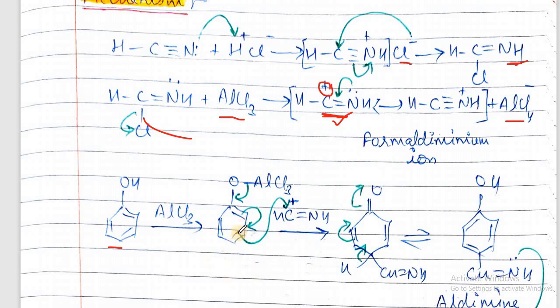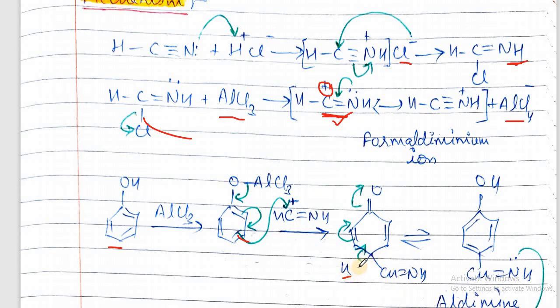So these electrons form a bond with carbon, and these electrons move to this and these to this. So here will be a double bond, and here a double bond, and this CH double bond NH, and now this carbon already has hydrogen, that is shown here.